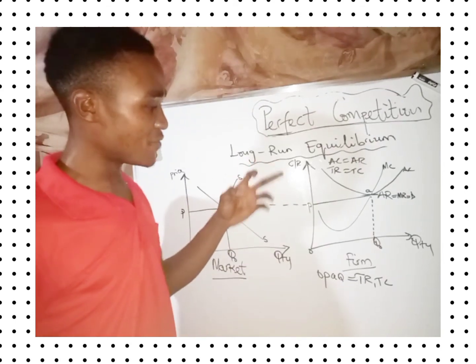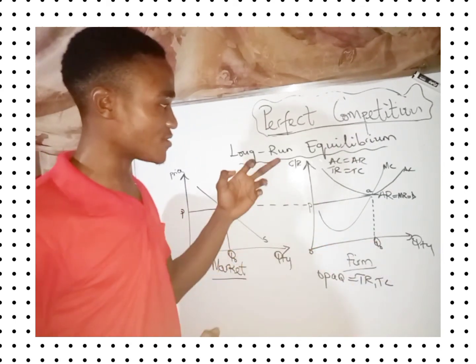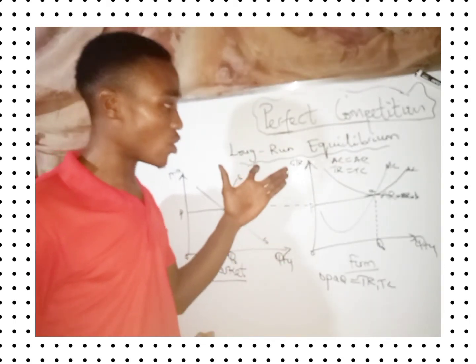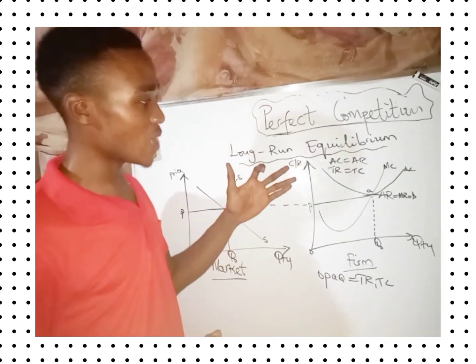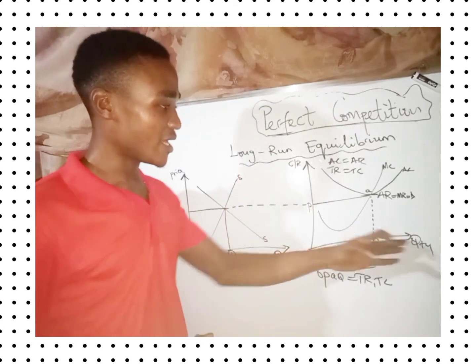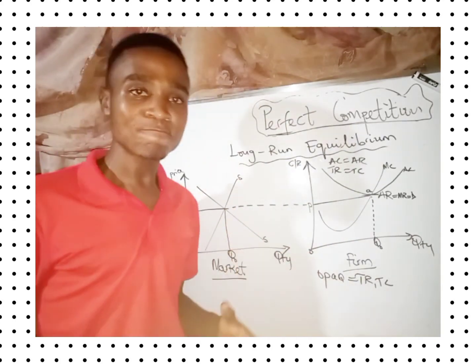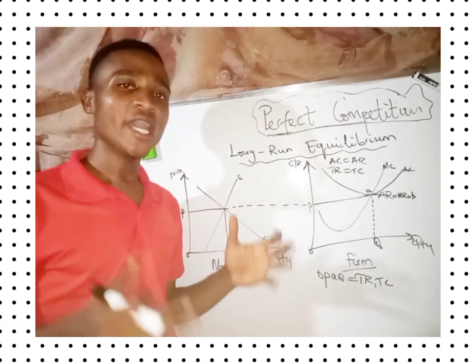On the y axis we have the cost and revenue situation, which is why you have C/R, and then on the x axis we have the quantity. So we were looking at the long run situation in perfect competition.